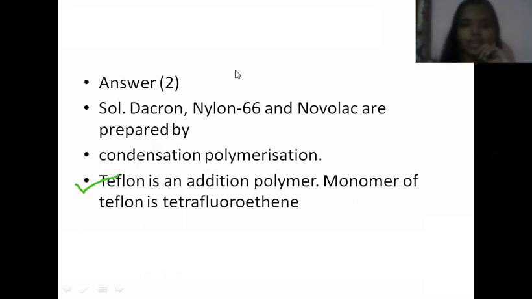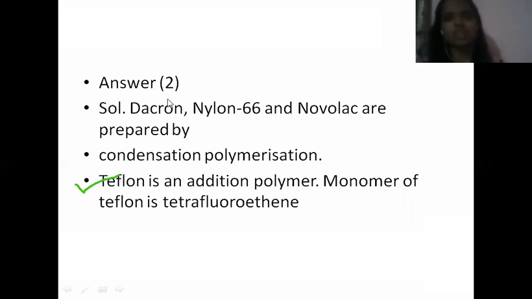Dacron, nylon 66 and Novolac are condensation polymers. What are the monomers of dacron? Ethylene glycol and terephthalic acid are the monomers of dacron, two different compounds having different functional groups, right? So it undergoes condensation polymerization. Another name of dacron is terylene, and it is a polyester, right?